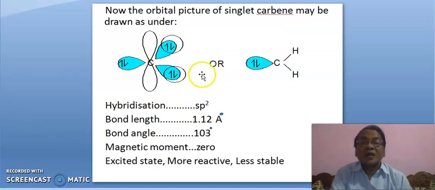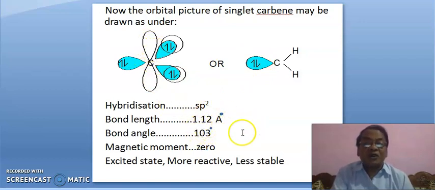It is an sp2 hybrid orbital, two hydrogens are paired up, and the pz orbital is vacant. Hybridization is sp2, the bond angle is 103 degrees, and the shape is bent.